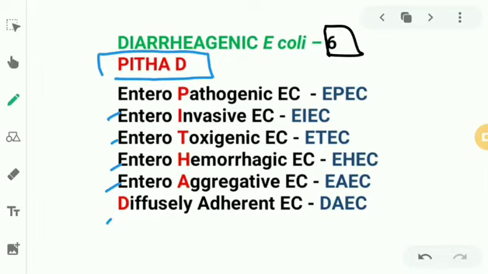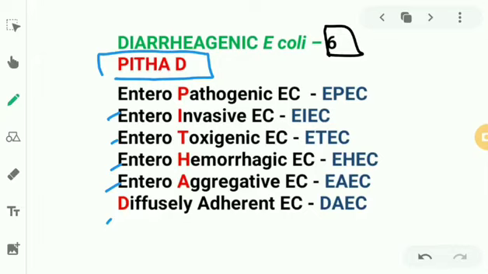And to mark the invasiveness, we'll do a test known as the Sereny test. It's not done now. It used to be done to confirm EIEC. What they do is, we'll have a rabbit. They'll inject this near the eyes of the rabbit, and there will be ulceration near the eyes, and this marks the invasiveness of this EIEC. This is called the Sereny test, but it's not done usually now because we have concerns regarding rabbits, right?